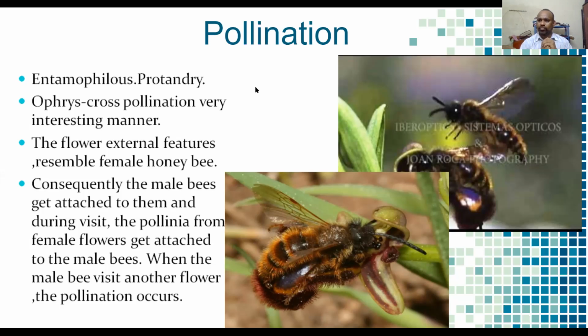Due to this, the pollen grains present on that flower are attached to the male honeybee, and when it visits another flower, the pollination is automatically completed.